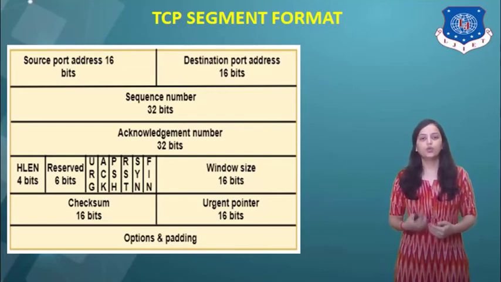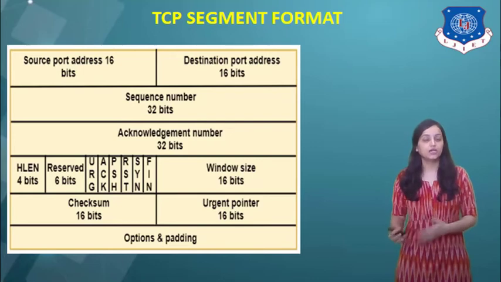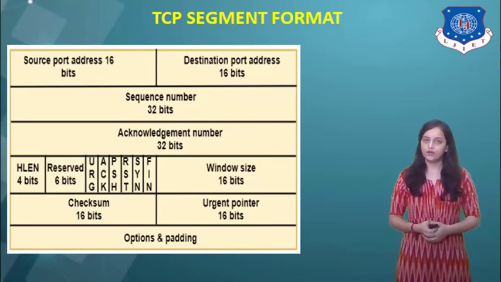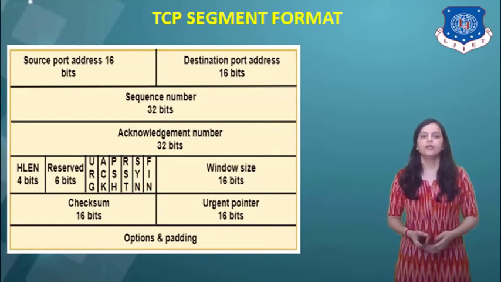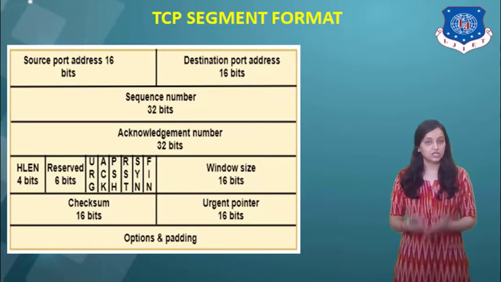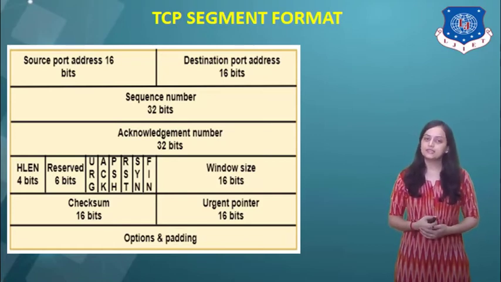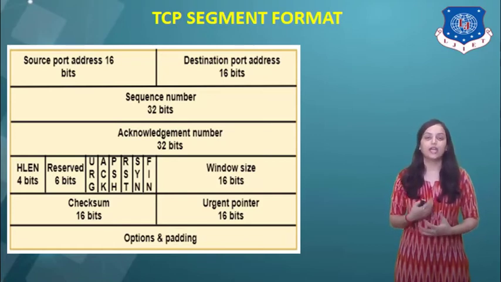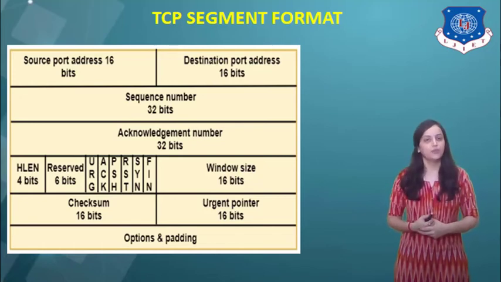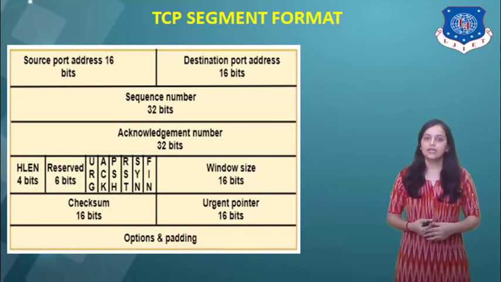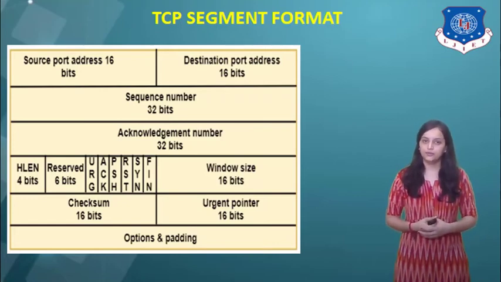Now, there are a total of 6 types of flags in the control field. The first field over here is the URG field, which stands for urgent. The URG field indicates that the data in a segment is urgent to deliver. Next field is ACK, which stands for acknowledgement. When the acknowledgement bit is set, that means when that bit is high, it validates the acknowledgement number.